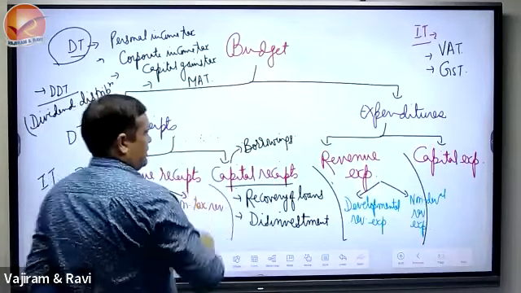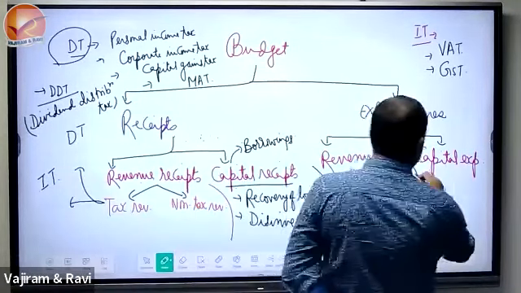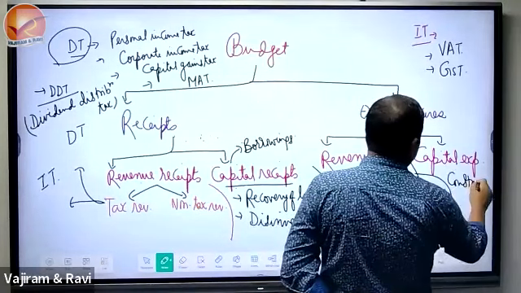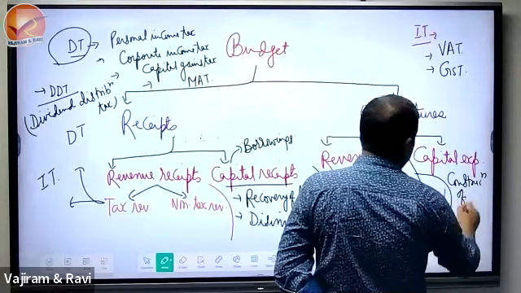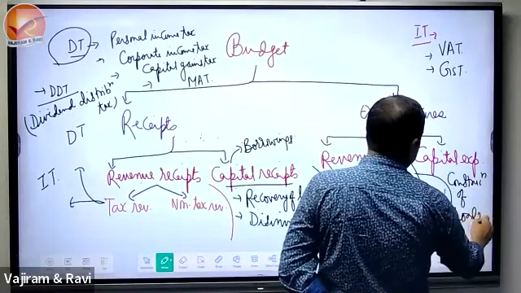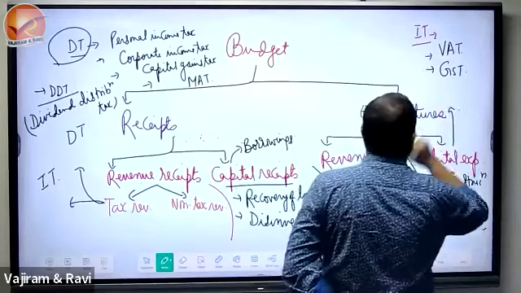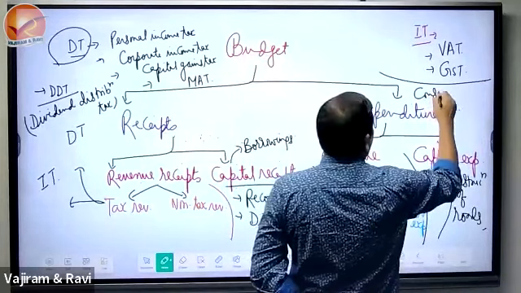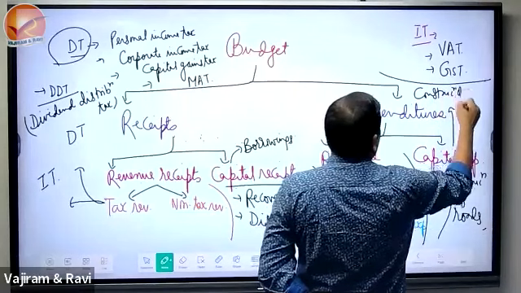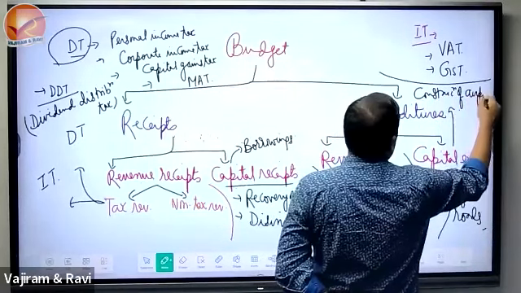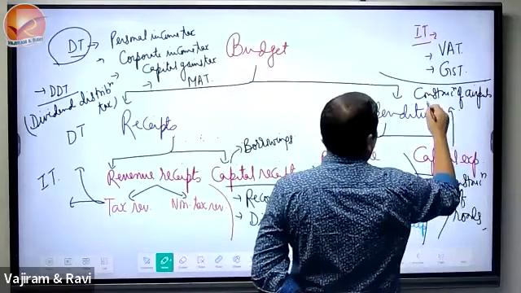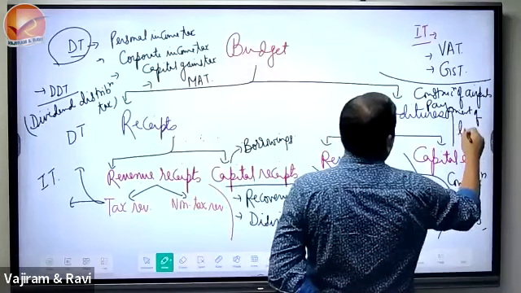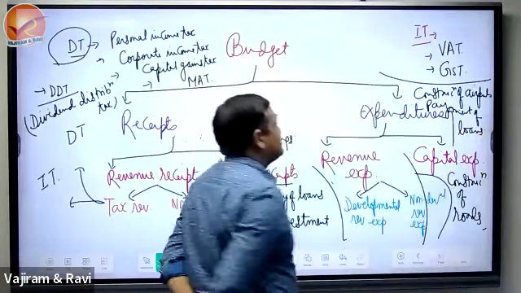here we discuss construction of roads, construction of airports and ports and all, and payment of loans. Why are these part of capital expenditures?